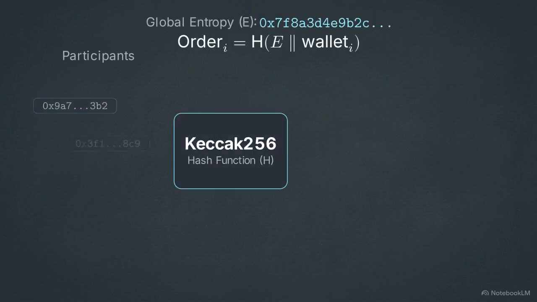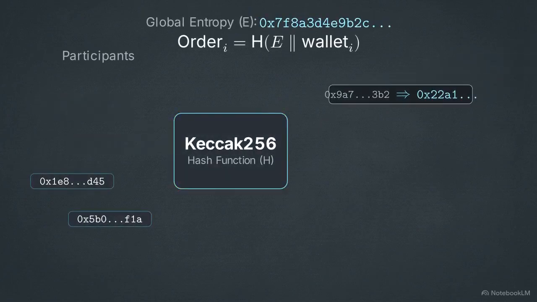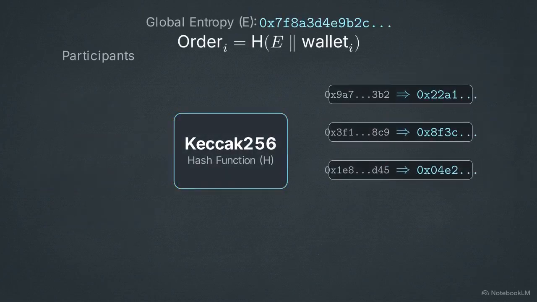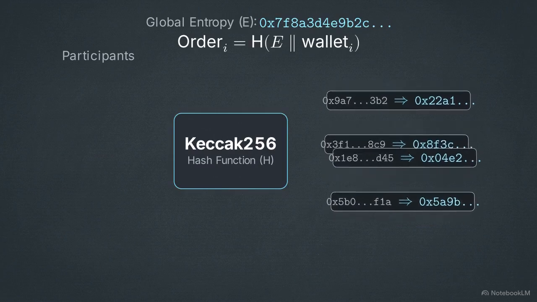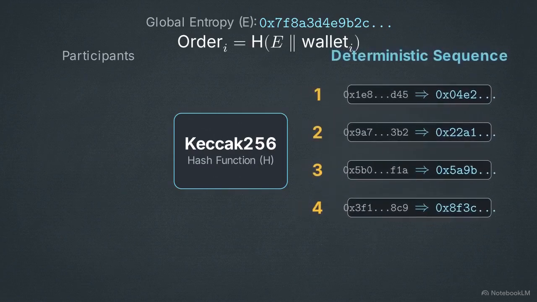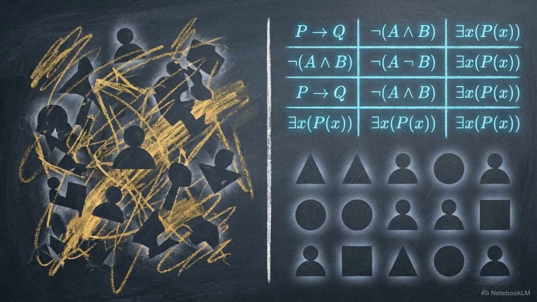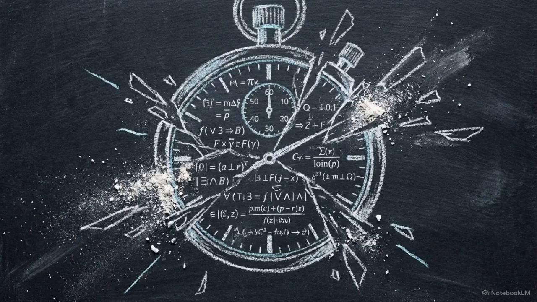The contract calculates the final queue by combining the global entropy with each individual participant's wallet address. This generates a purely deterministic numerical list of users. A traditional gas war allows users to pay for priority placement. Here, a user's position is dictated strictly by the output of the hash function. By offloading sequence generation to unpredictable, multi-source math, the protocol eradicates the first-come, first-served advantage.